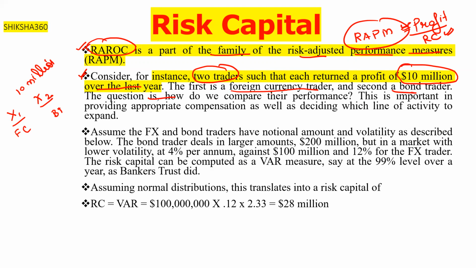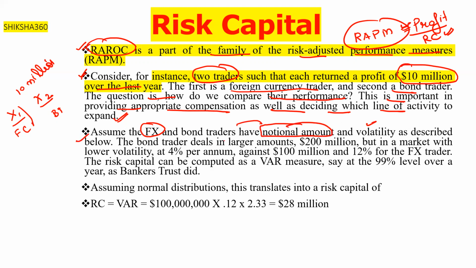So the question is how we can compare their performance. This is important in providing appropriate compensation as well as deciding which line of activities to expand. Assume the FX (foreign exchange) trader and the bond trader have notional amounts and volatility as described below.